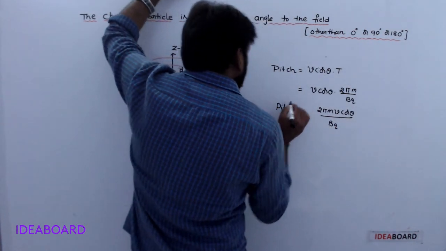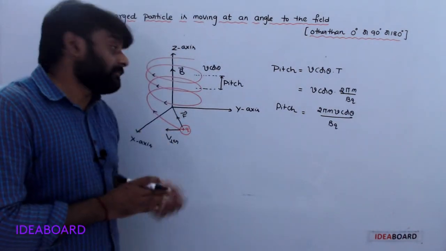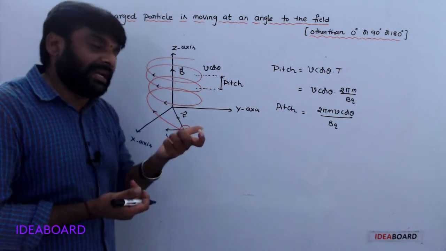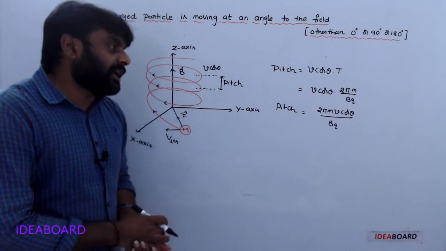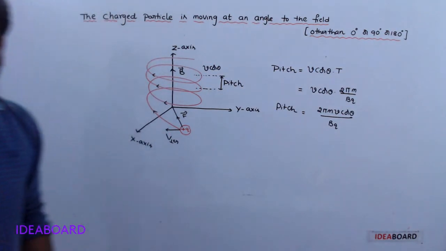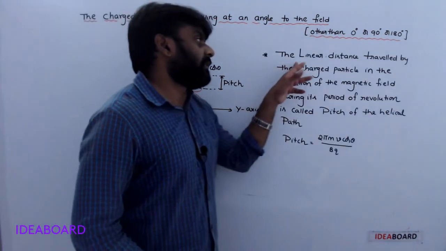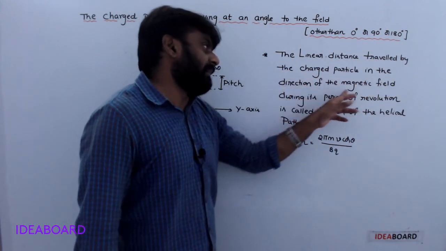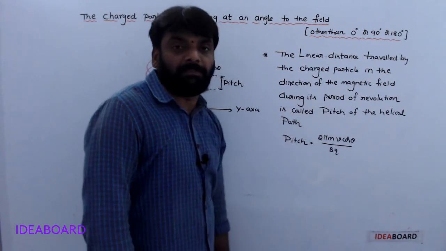The definition: the linear distance traveled by the charged particle in the direction of the magnetic field during its period of revolution is called the pitch of the helical path.